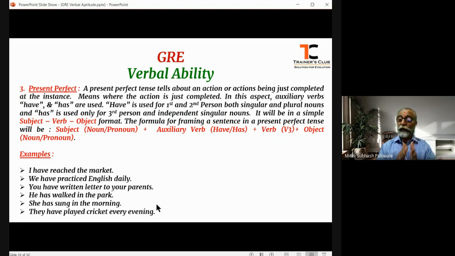Where the action is totally completed. We say perfect only when a thing is totally done or completely done. Only then we say, yeah, it is perfect. So in the same way, a perfect tense means where the action is totally completed just a few instances before, just a little while ago, which is just completed. Not very long back. If it is long back, then it becomes past tense.